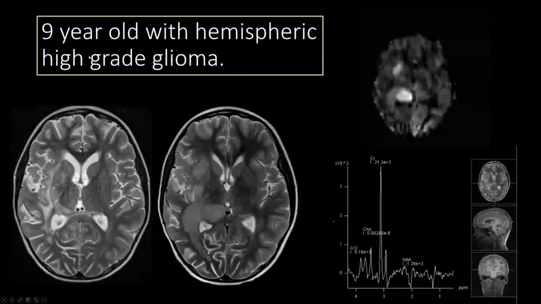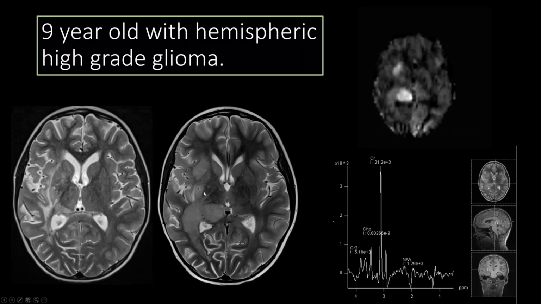And just another example, here's a 9-year-old with hemispheric high-grade glioma. This patient had radiation therapy of a glioma that was in the right thalamus. You can see that post-radiation, there are these extensive FLAIR T2 hyperintense changes involving the insular and parietal white matter. Unfortunately, within 2 months, the patient's brain MRI looked like this, where you have this expansile T2 signal in the dorsal thalamus extending along the white matter and within the basal ganglia on the right.